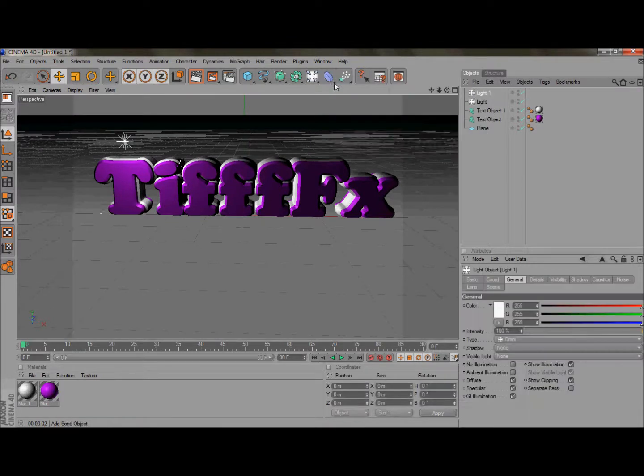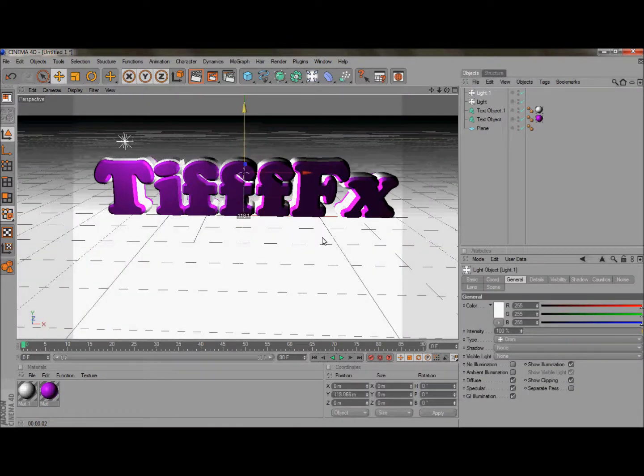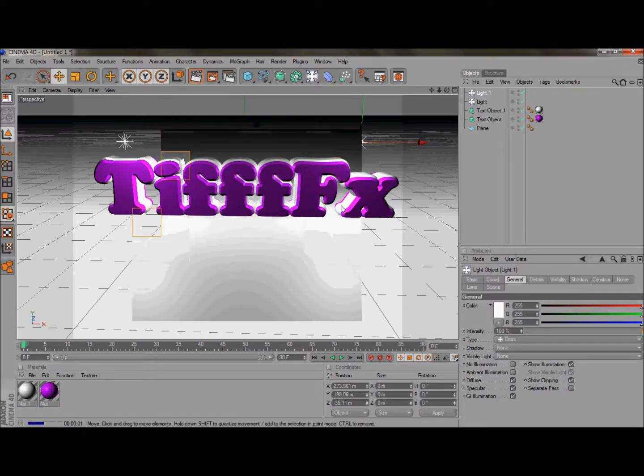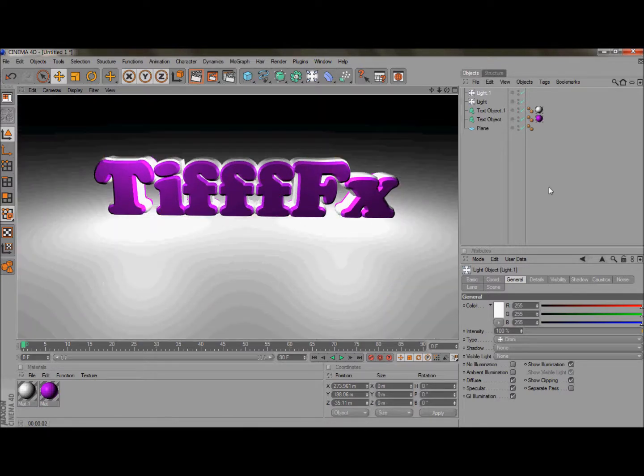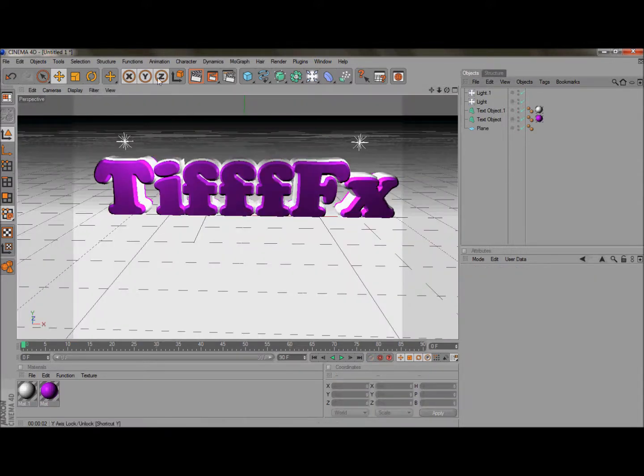And add another light to the top, to the other side. Like that. Now check it, and you see that. Nice, right? Okay. Now we can add the explosion effects.